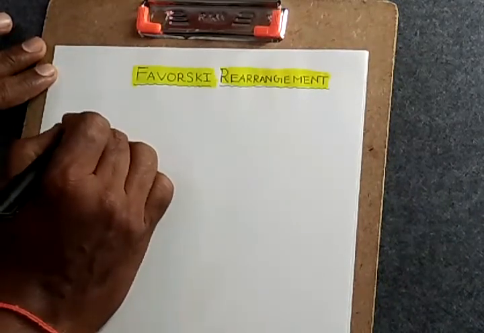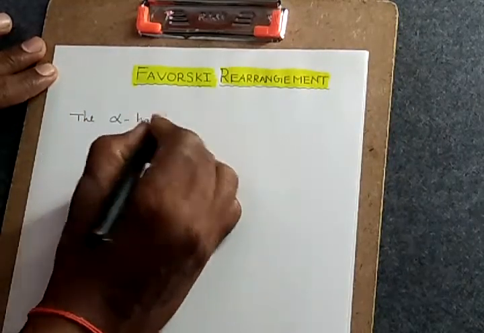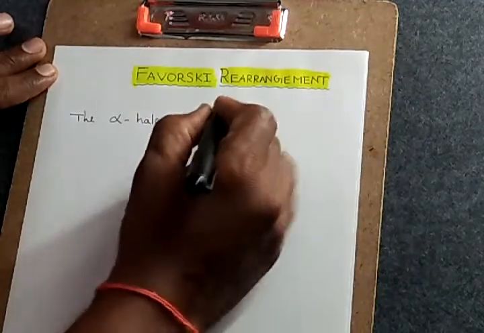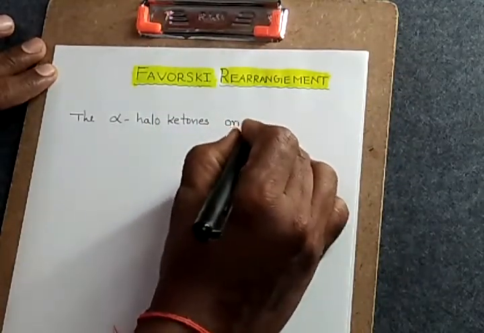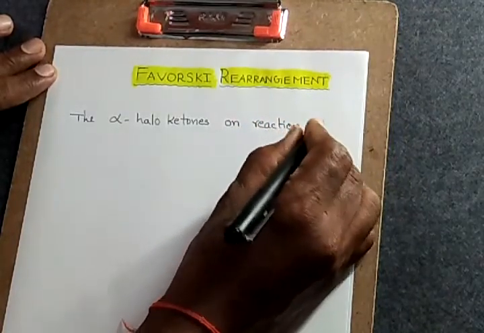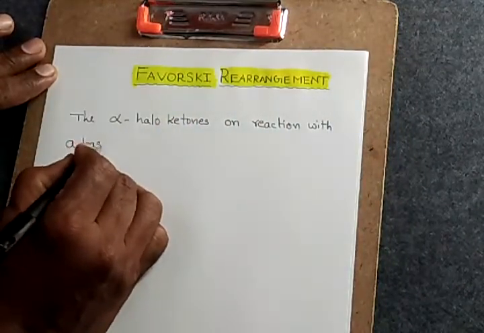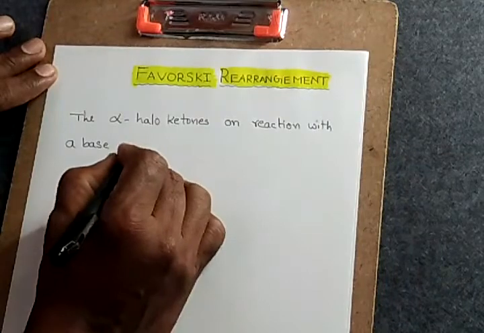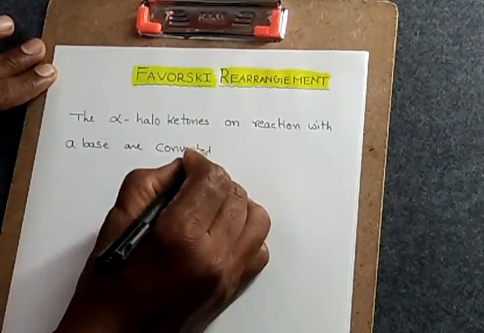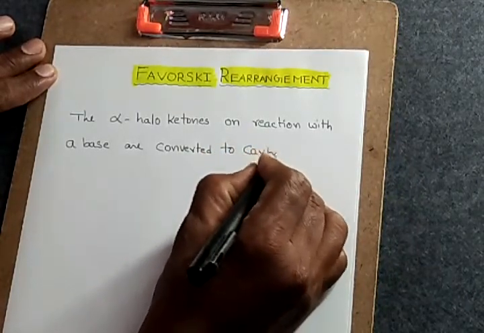The alpha haloketones on reaction with a base are converted to carboxylic acids.